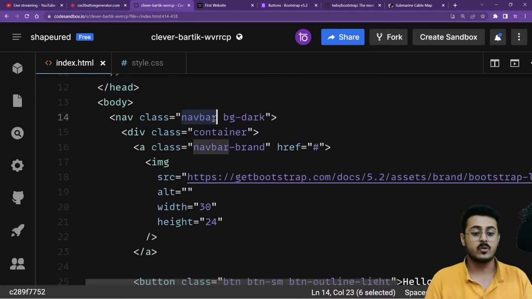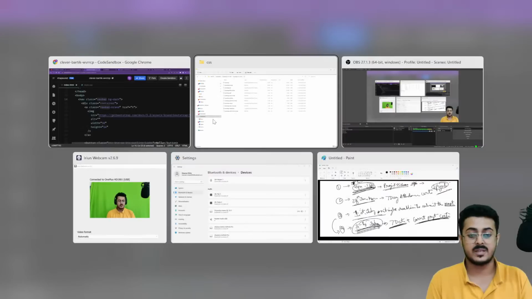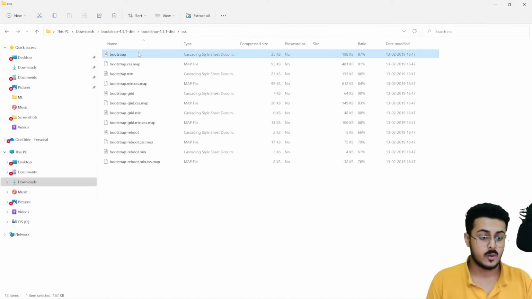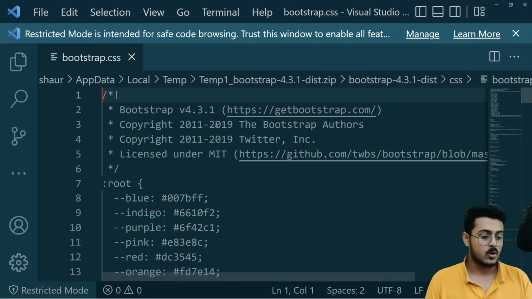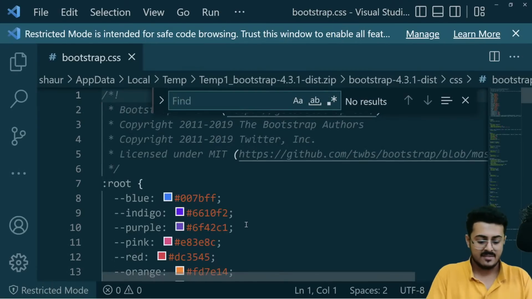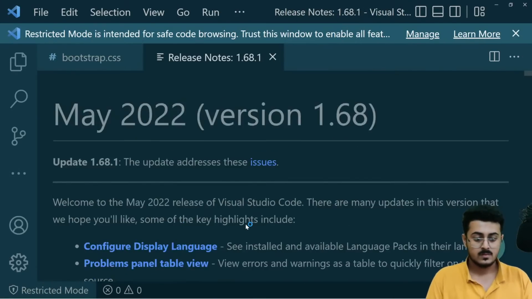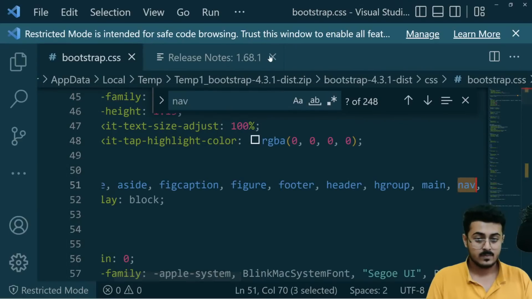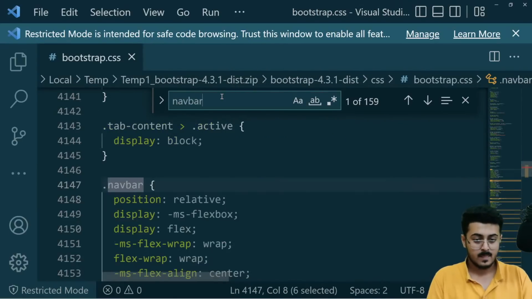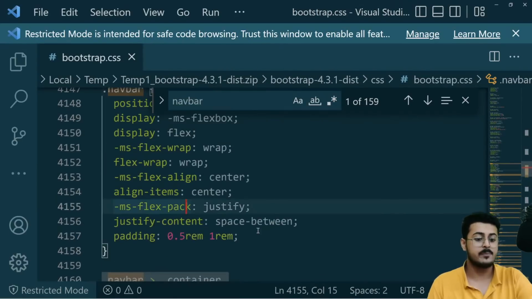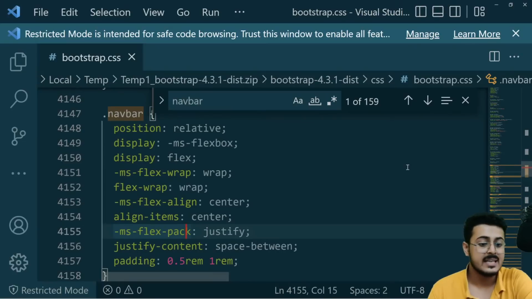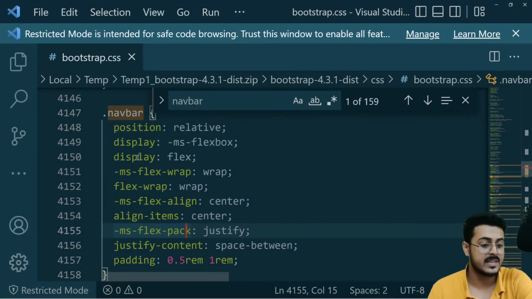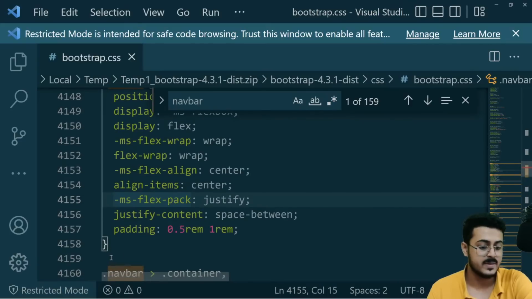Then you are providing it a navbar class as well. So navbar will have some properties associated with it. Going to your Bootstrap code from right over here, let's find navbar. As you're able to see, it has already provided you with some of the inbuilt CSS: position relative, display flex, flex wrap, align items center, justify content space between, padding.